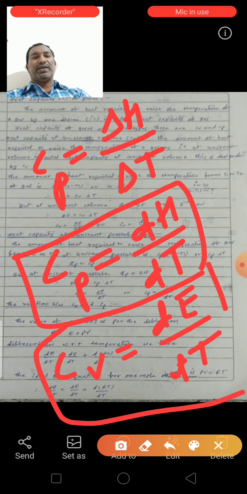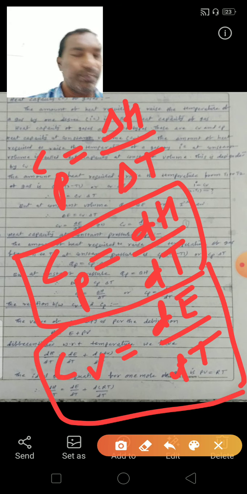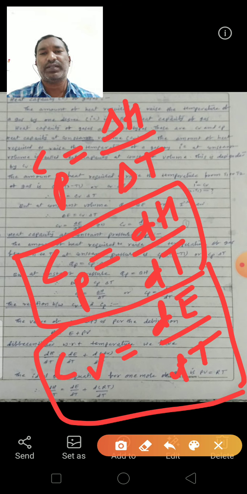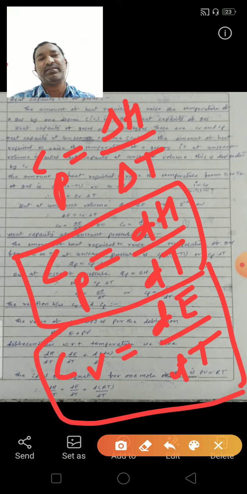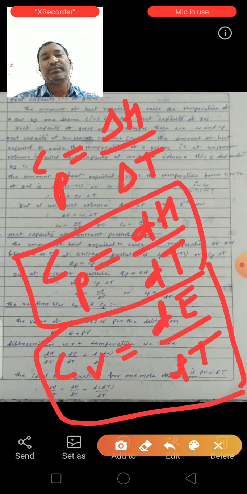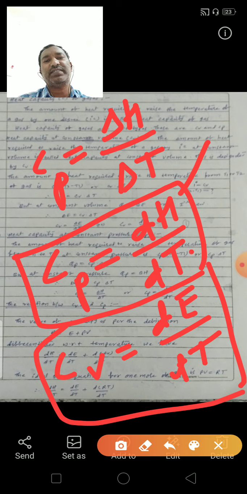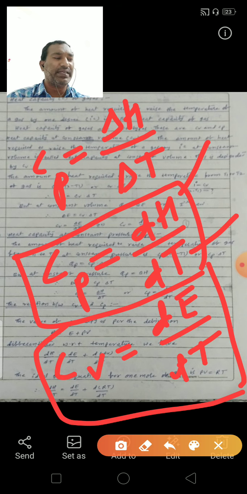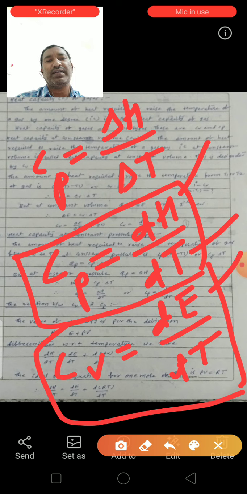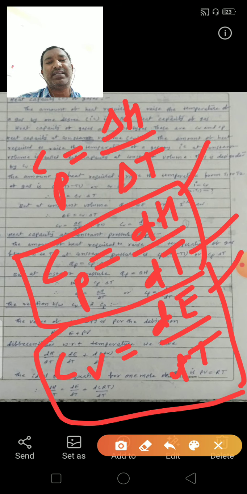These two parameters are very important for further derivation. Cp, heat capacity at constant pressure, is equal to the ratio of enthalpy change and temperature change. Cv, heat capacity at constant volume, is equal to the ratio of delta E and delta T.